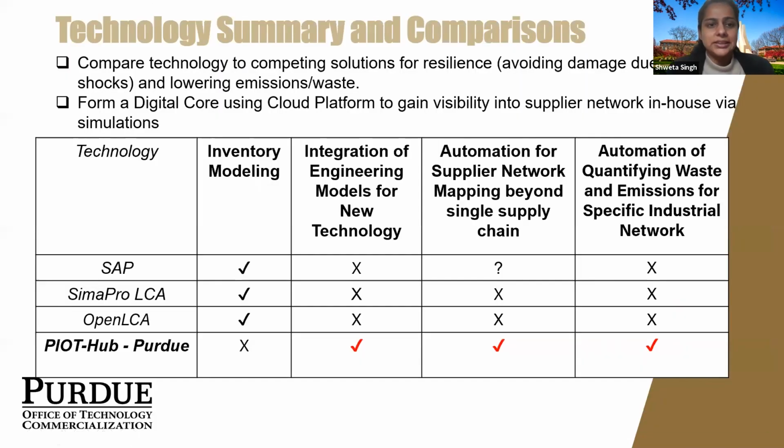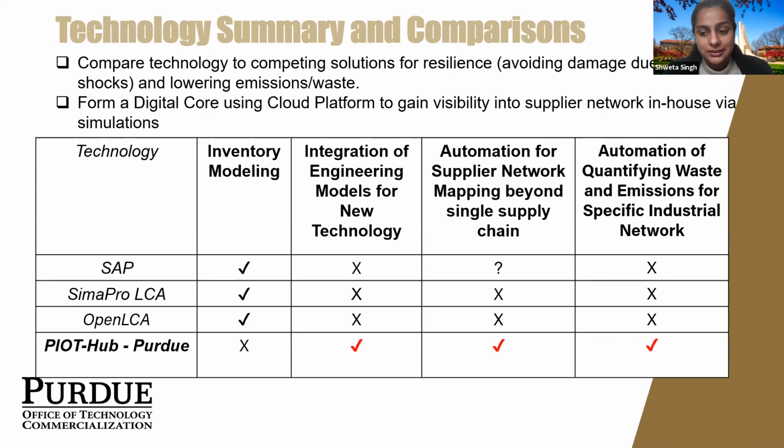So moving forward, in summary, this technology can help us evaluate different technological scenarios to understand how we can lower emissions and waste, but also understand the risks that a manufacturing facility can have on other suppliers' manufacturing networks. So gaining visibility into the tier 2 and tier 3 network. We can form a digital core using this cloud platform to do some scenario analysis and then decide which one is the best technology for us to move forward.